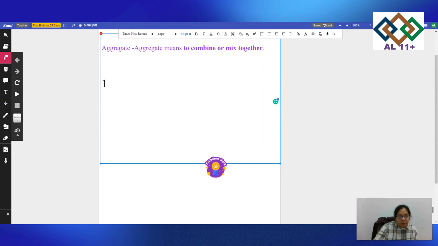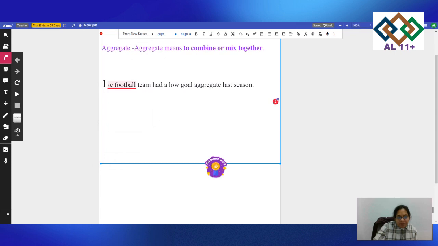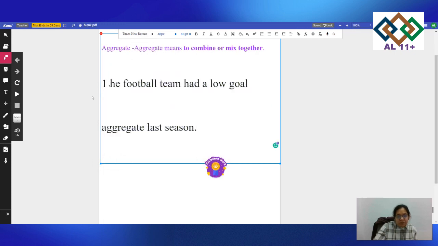the football team had a low goal aggregate last session. If your child loves football, then your child would love this sentence. But if your child is not fond of football, he would find this sentence really boring. And your child would say, this sentence is so boring, mom, I don't know why I'm making this sentence. You could use any of the sentences your child loves.